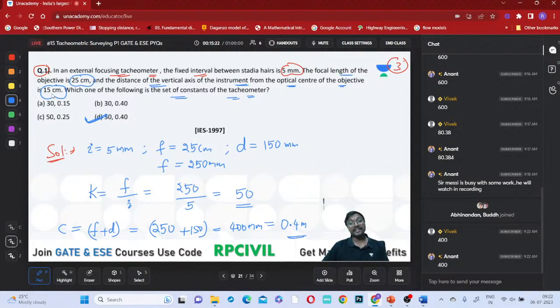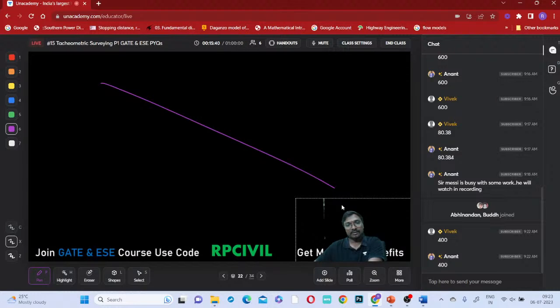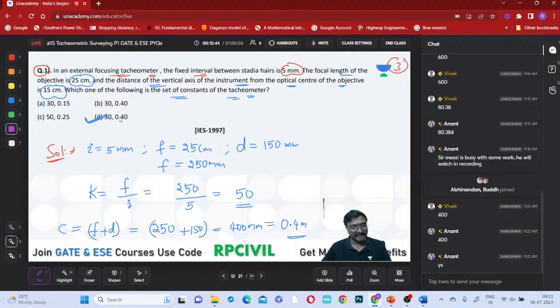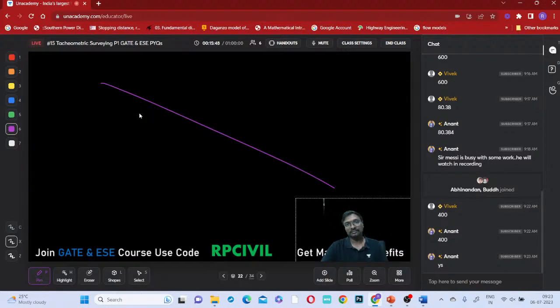So here this 15 centimeter is your D. Do you remember that F, D, U, V? We have done that. I have shown it in that diagram, everyone, if you just observe. We have drawn this diagram in our class. Remembered all of you, right? So noted. Shall I move to the next question of you? Okay, I'll be moving on to the next question.